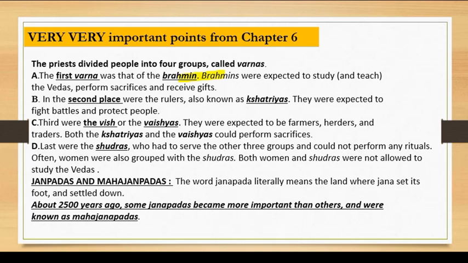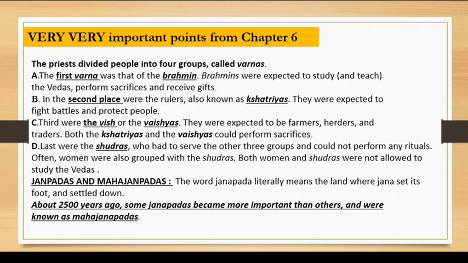Okay, Brahmins belonged to the uppermost part of the society, and they were expected to study and teach the Vedas and perform sacrifices and receive gifts. Then in the second place, there were rulers who were known as Kshatriyas, and they were expected to fight battles and to protect people. Okay, so it was organized on the basis of duty.